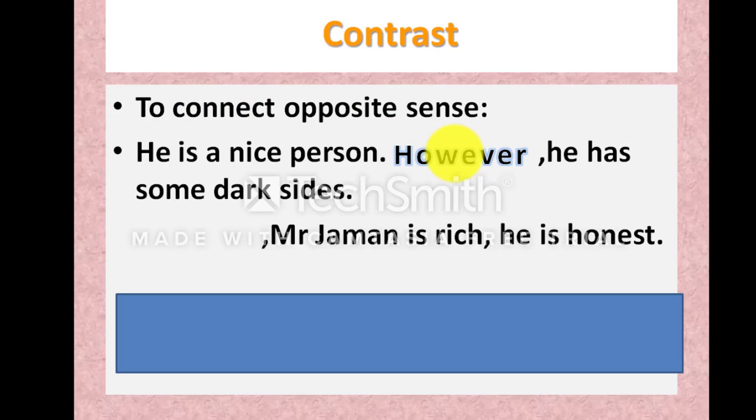to connect opposite sense? However. He has some dark side. Mr. Jaman is rich. He is honest. So generally in our country we know that rich are not honest, but here Mr. Jaman is rich. He is honest. So this is opposite. Now, yes, though. Though Mr. Jaman is rich, he is honest.